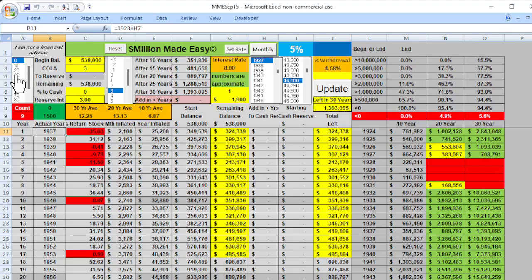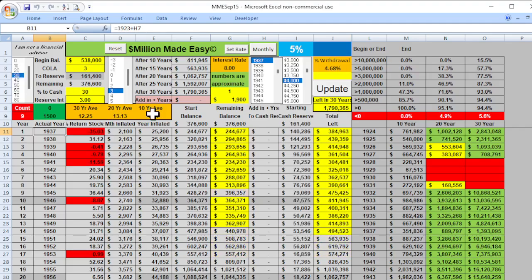Let's do a 70-30 asset allocation. 70% stay in the S&P 500 because you want to be able to benefit from these gains. But if you have 100% in there, you could run out of money before you even get to these years, so you could benefit from these positive years. Look at 1954 and 1955, up 52, up 31. You want to be able to have your money last that long. So let's go ahead and update this.